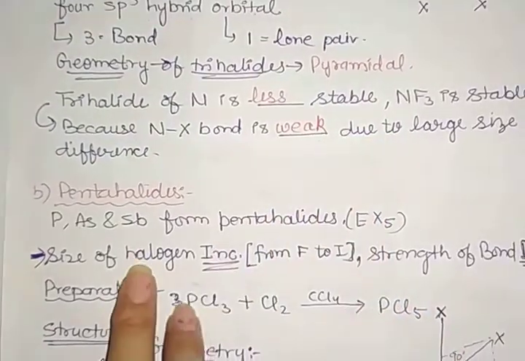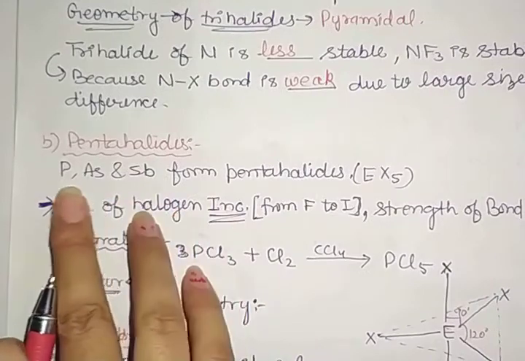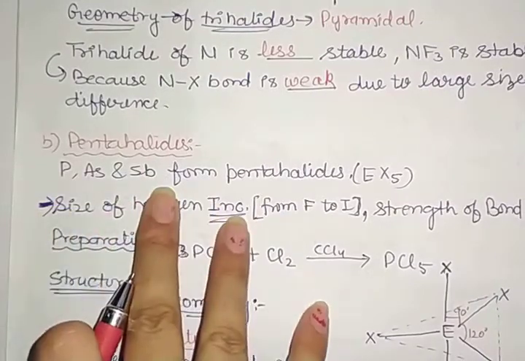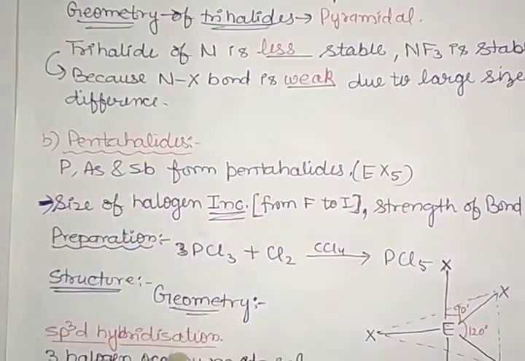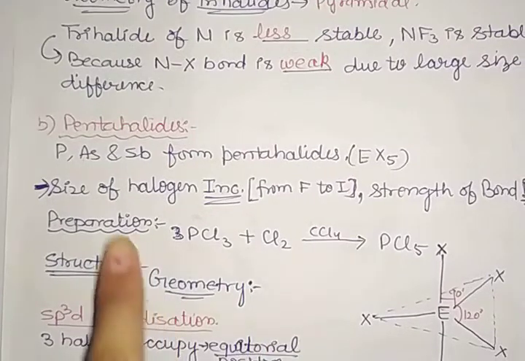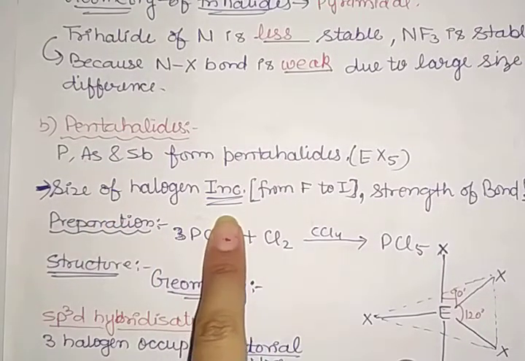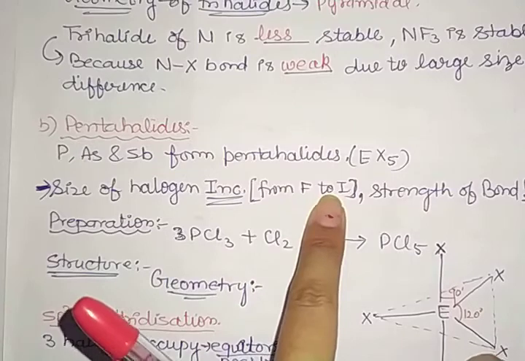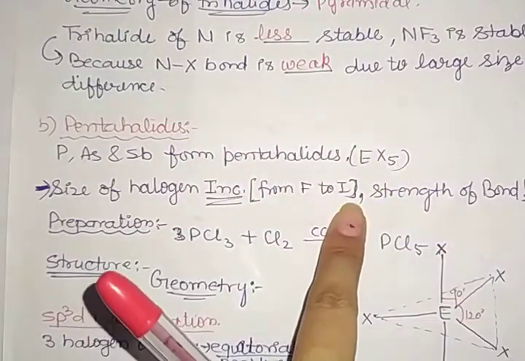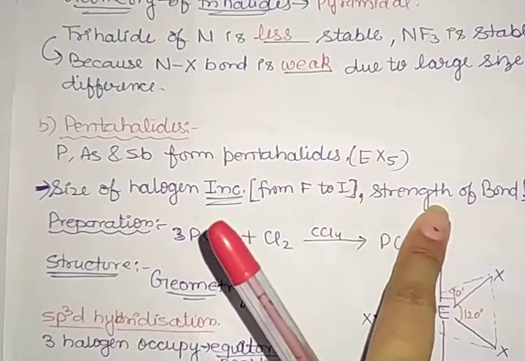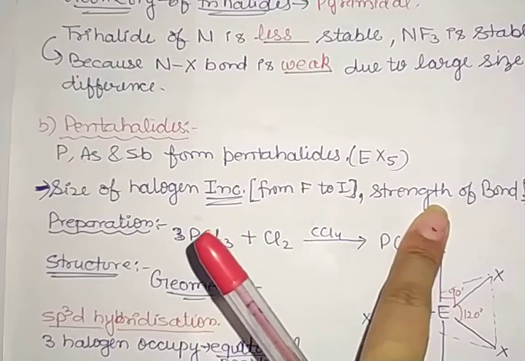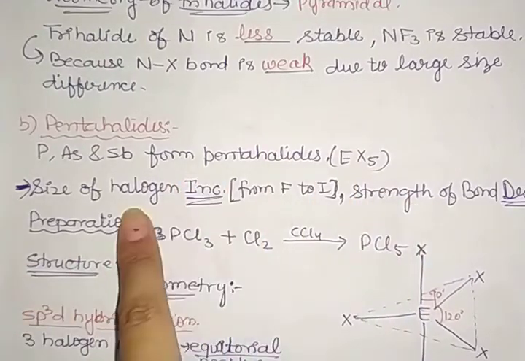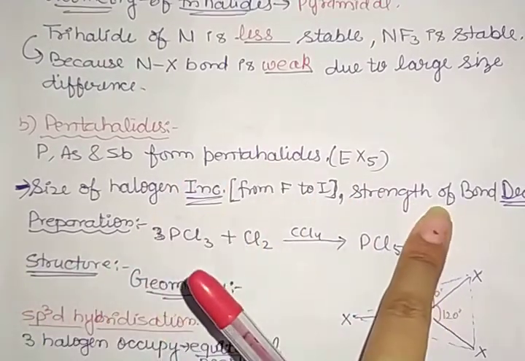Okay, next we have pentahalides. As we said, only nitrogen is not forming pentahalides, but others will form them. We can see that the size of the halogen increases from fluorine to iodine. When we are moving down the group, size increases, so the strength of the bond decreases.